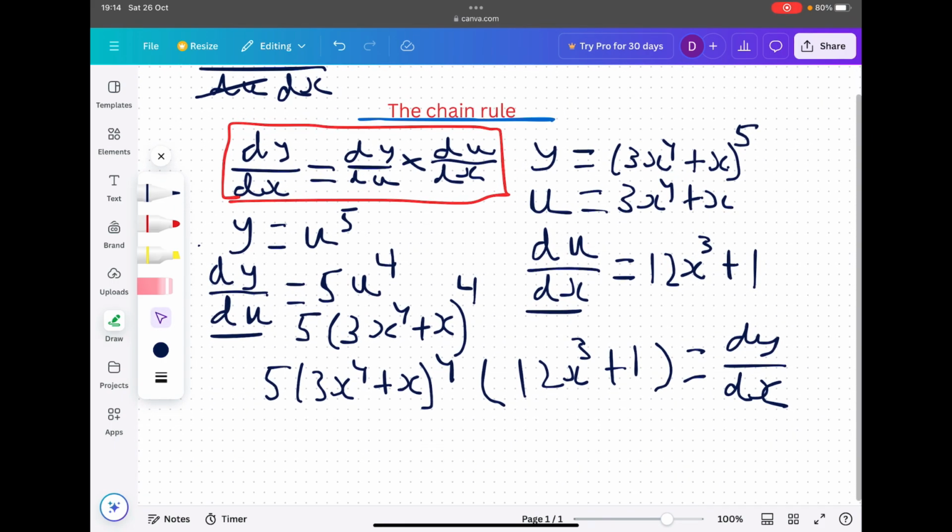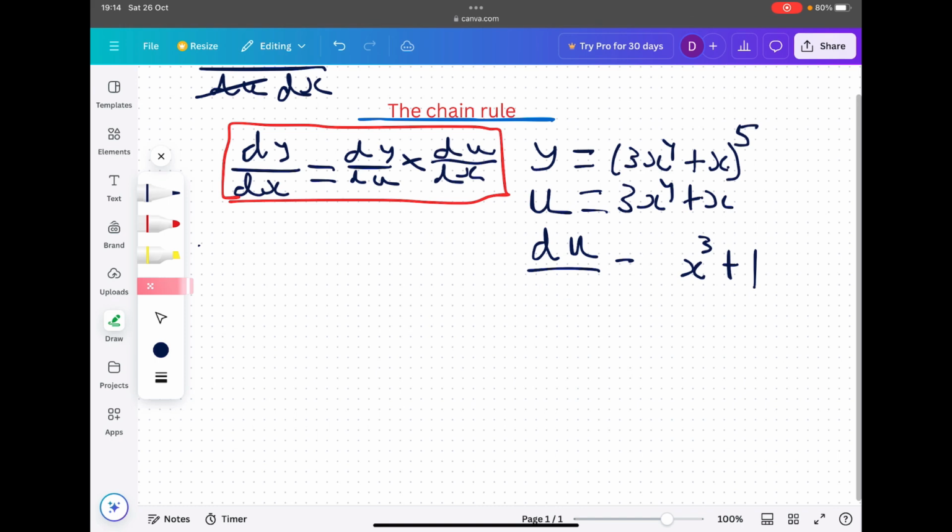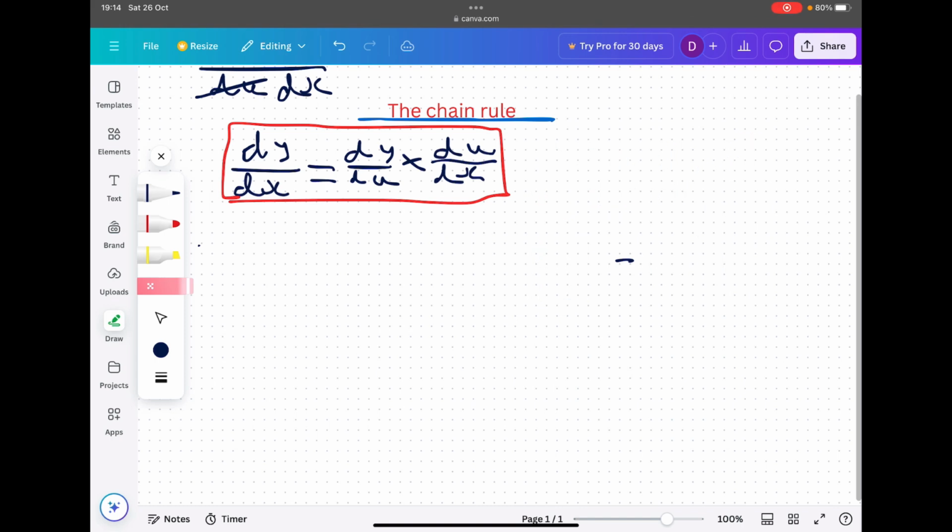But you can also use this for other things. I'm just going to quickly erase all of this using our magic rubber. You can also do this with trigonometry, as always. You'll see in A-level maths in future topics, trigonometry will always come up in calculus. It's everywhere. So you can do this with sine and cos.